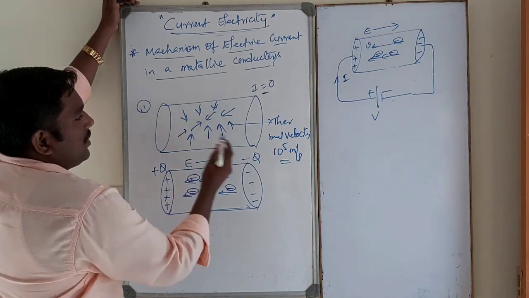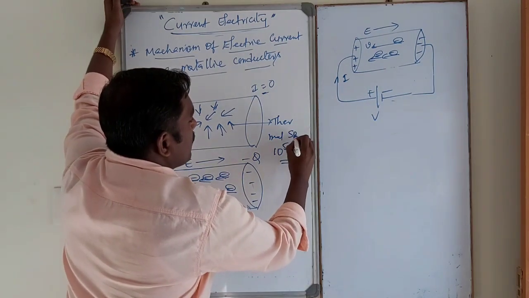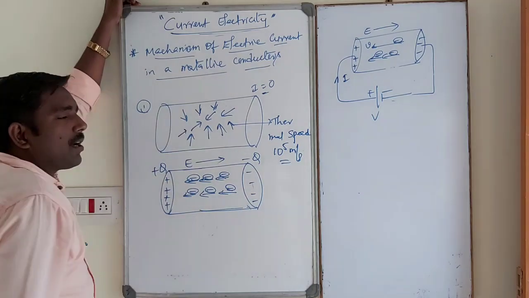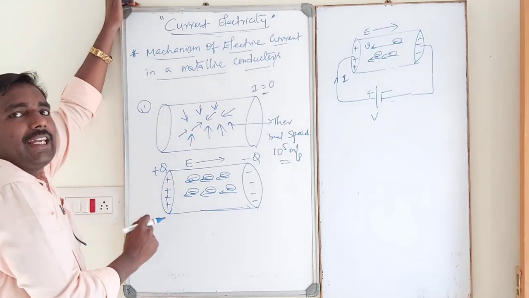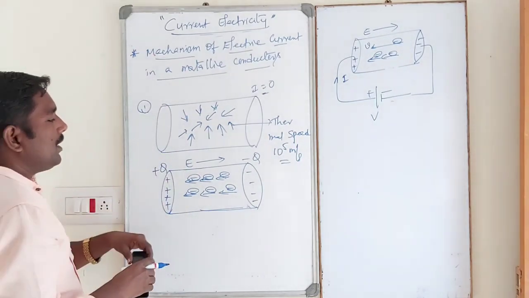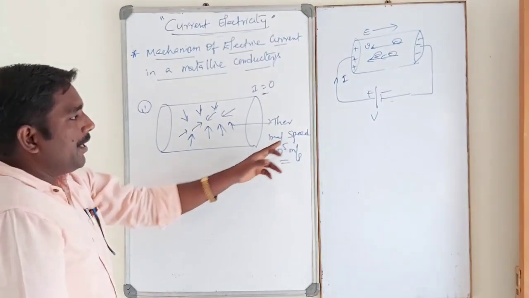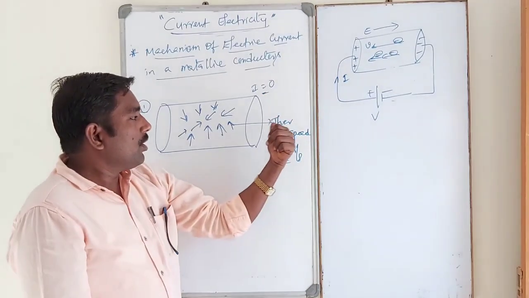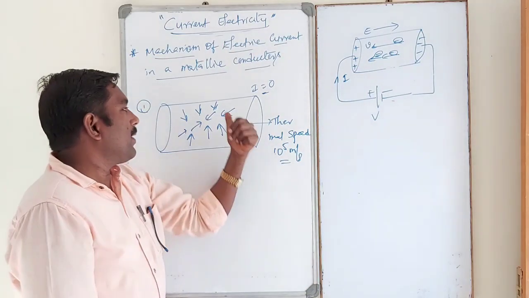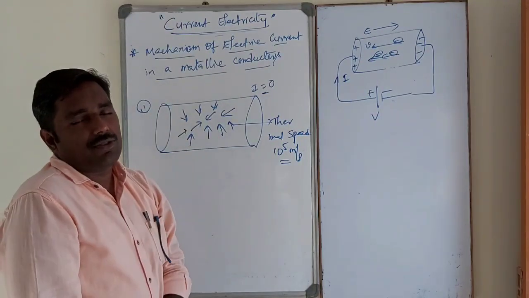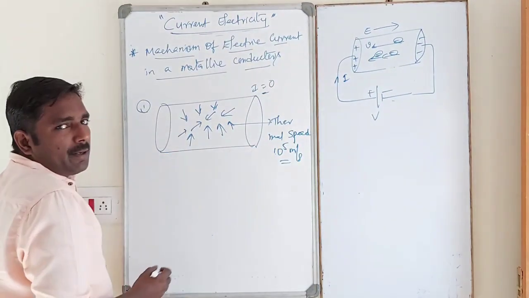See dear students, this is not thermal velocity, this is nothing but thermal speed. Thermal speed is of the order of 10 to the power of 5 meter per second. Thermal velocity is 0, because velocity is displacement by time, while speed is distance traveled by time. Thermal speed is due to the thermal energy of the electrons.